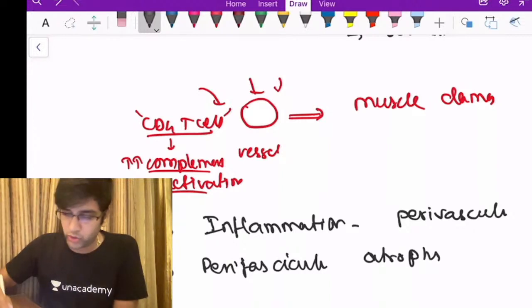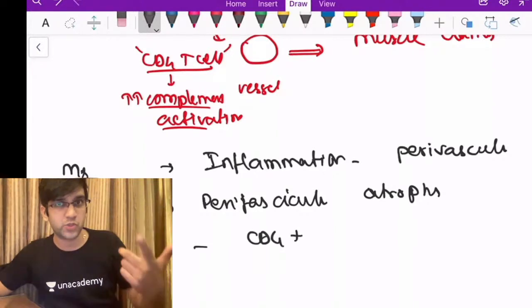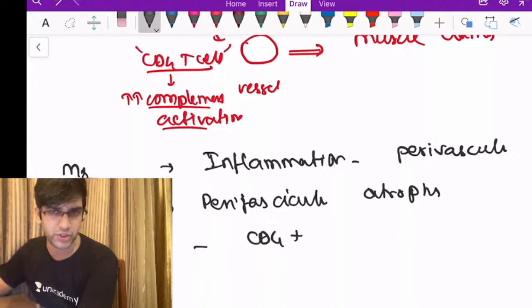Second thing, if I'm going to do an IHC, almost every T cell will be CD4 positive. Our question didn't have CD4 positivity or CD8 positivity. We'll go back to the question soon.